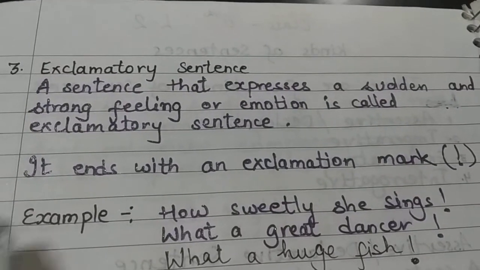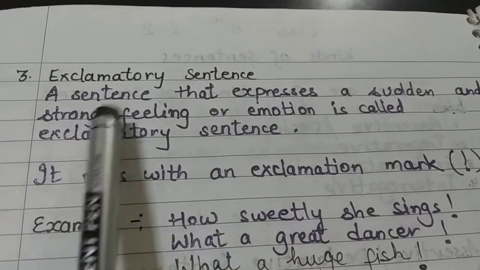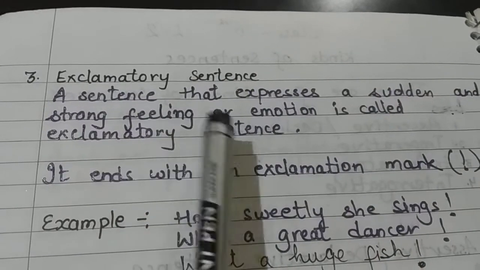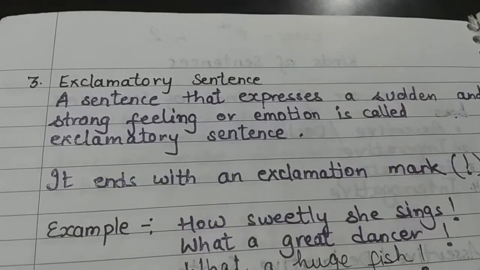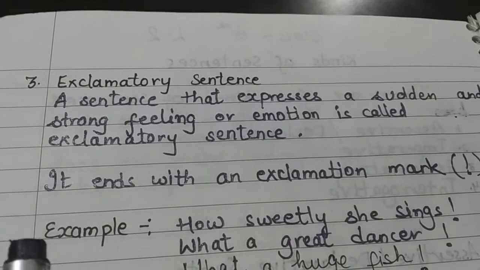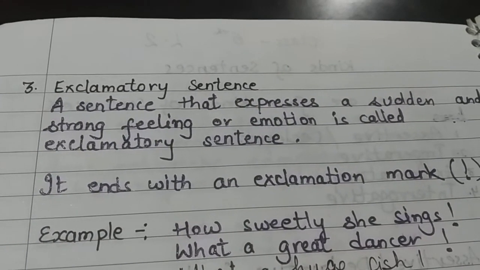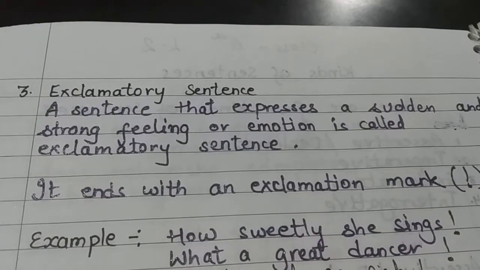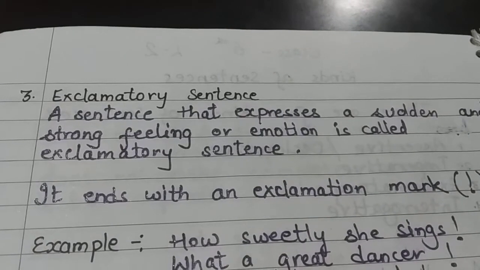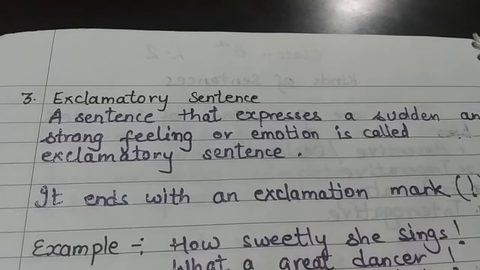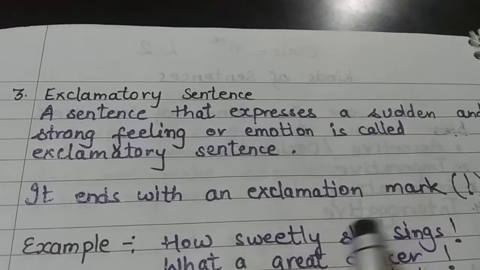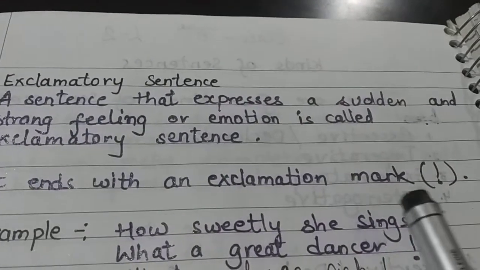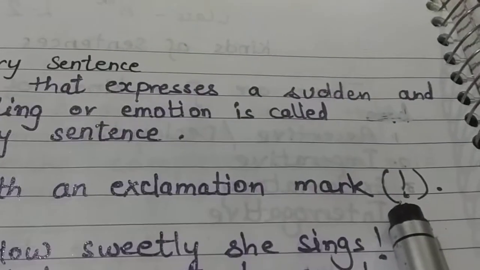The next kind of sentence is exclamatory sentence. What is an exclamatory sentence? A sentence that expresses a sudden and strong feeling or emotion is called an exclamatory sentence. In other words, those sentences in which we express our sudden feelings, sudden emotions about something. It can be a surprise, it can be an emotion of anger, it can be an emotion of happiness. Those sentences are known as exclamatory sentences. Exclamatory sentences always end with an exclamation mark, which we put like this.